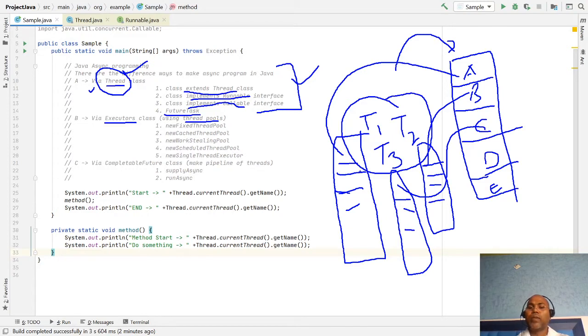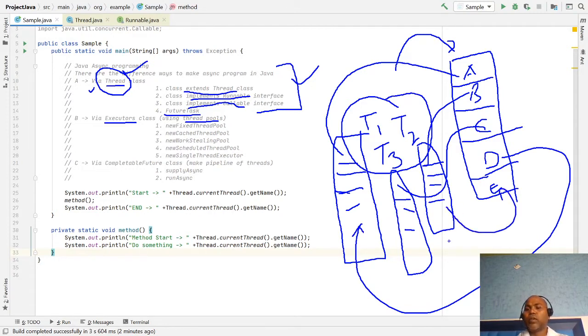Let's say T1 completed its job, then T1 again pulls a different task. In the same way, these three threads simultaneously take tasks from the internally maintained queue and retrieve them.